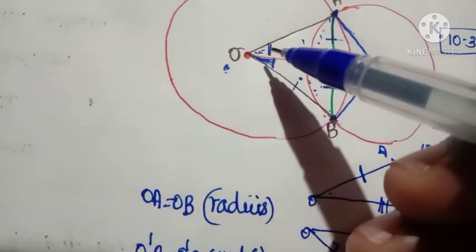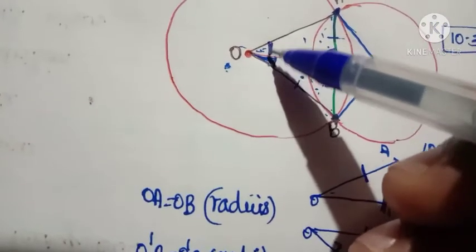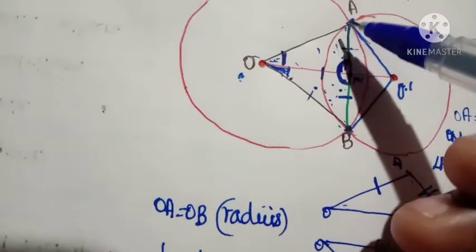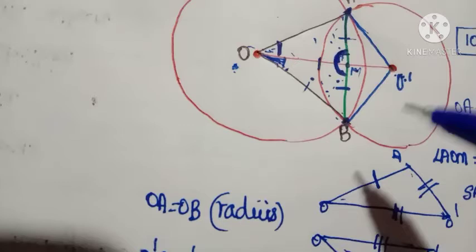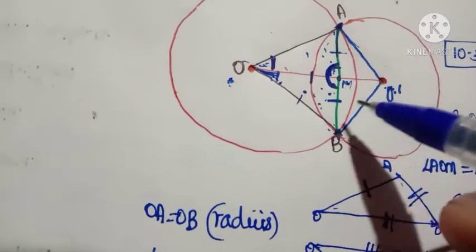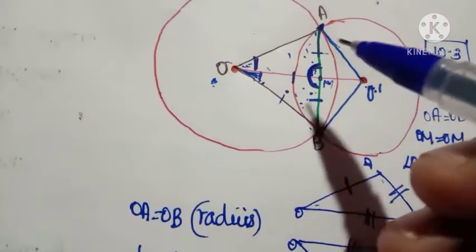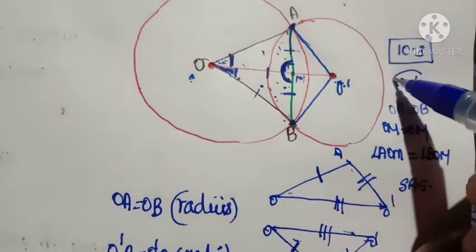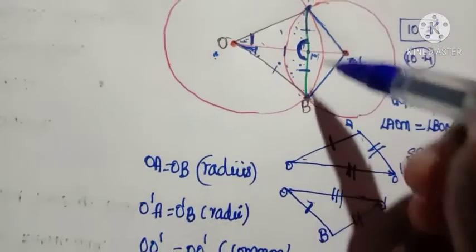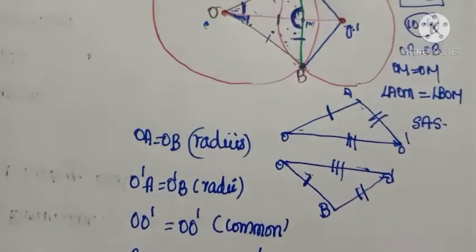To get these two equal angles, first we took triangle AOO dash and triangle BOO dash. The same concept will apply in another question belonging to exercise 10.4. So, you have to write and study this question.